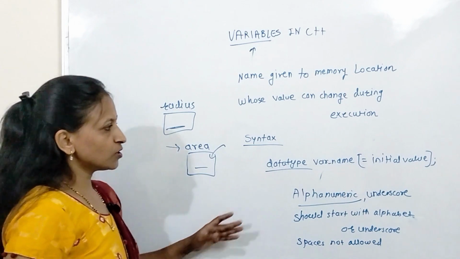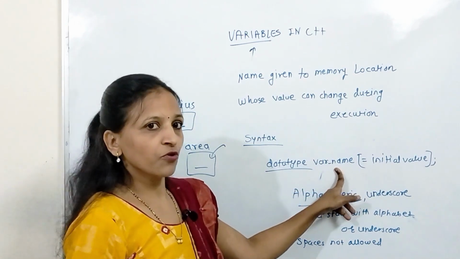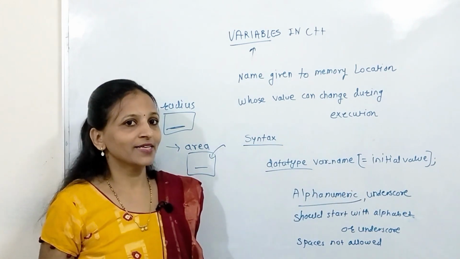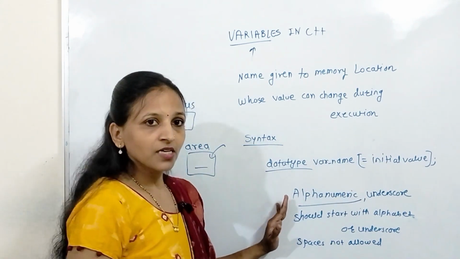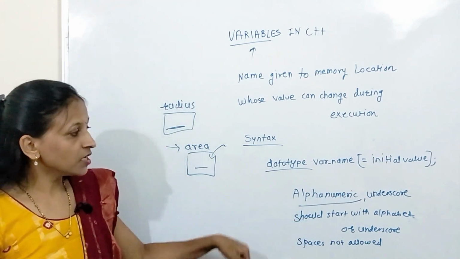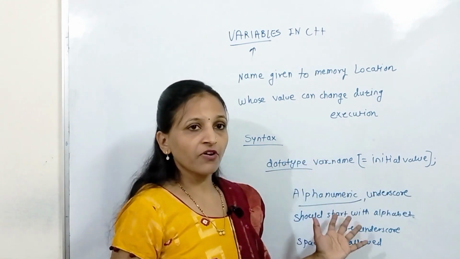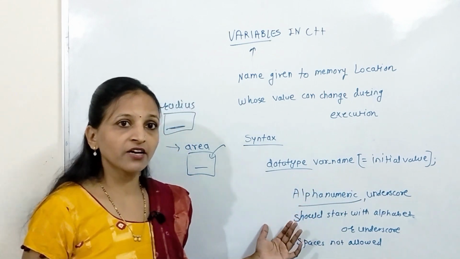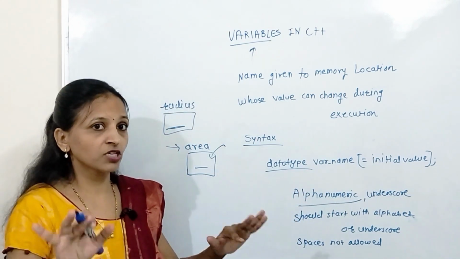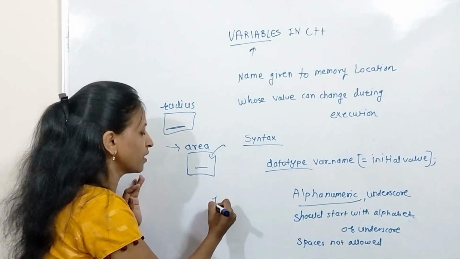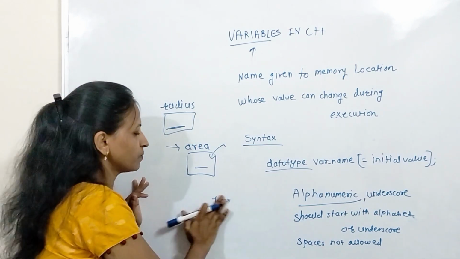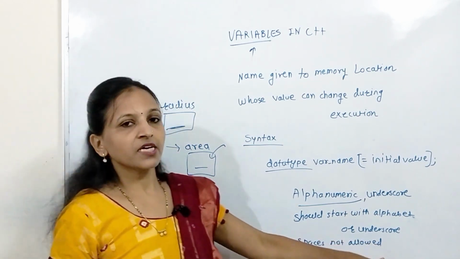Okay, and the same rules you have to follow for the variable name, because a variable is nothing but an identifier again. Getting? Right? Now see, alphanumeric means alphabets as well as numbers, or it may have underscore. It should start with an alphabet or underscore, but it should not start with a number. Means we cannot give a name like 1RNO. No, not possible. Then next one is spaces are not allowed.